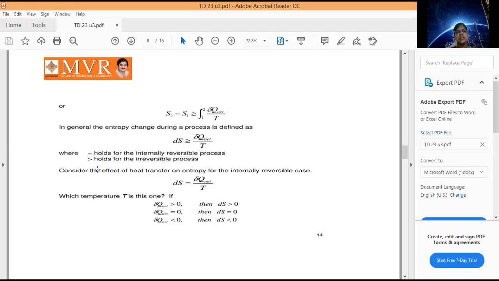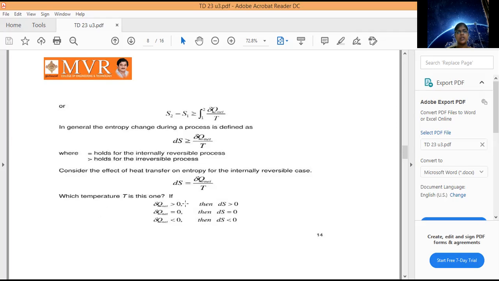Greater than or equal to means one is greater than and another is equal to. When we get the equal to, we call that process an internal reversible process. When we have the greater than, we call it an irreversible process. So consider the effect of heat transfer on entropy for the internal reversible case. How can we write this? dS is equal to del q net by T.